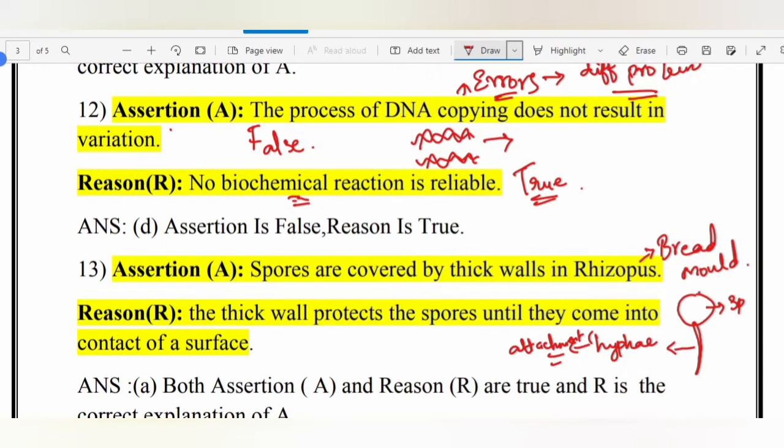Now, the sporangium basically has a very thick covering because the spores need to be protected when the conditions are unfavorable. Again, when the conditions become favorable, this will break and the spores will come out, falling onto a surface and making the growth of the next individual. So both assertion and reason are true and reason is the correct explanation of assertion.